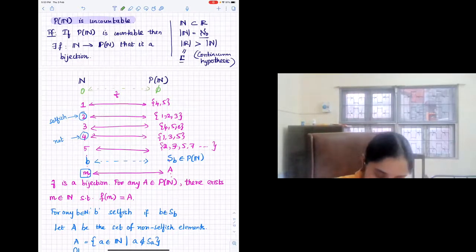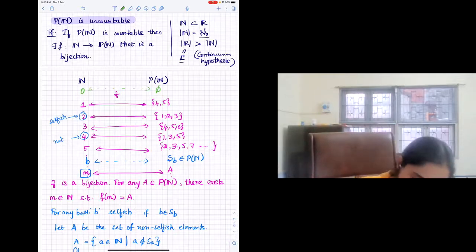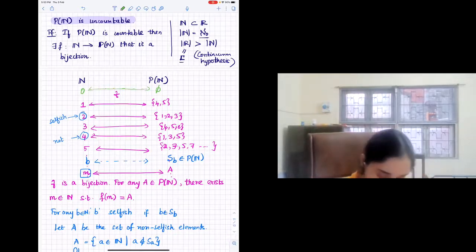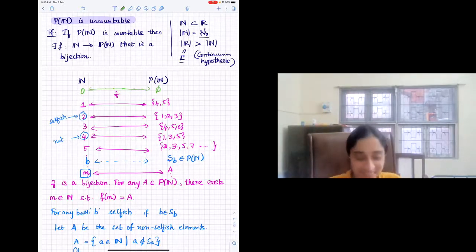Is this what you're trying to say? Yeah, 0 is assigned to empty and every element is selfish. So with this setting, what you have to now do is show that N union 0 is countable.